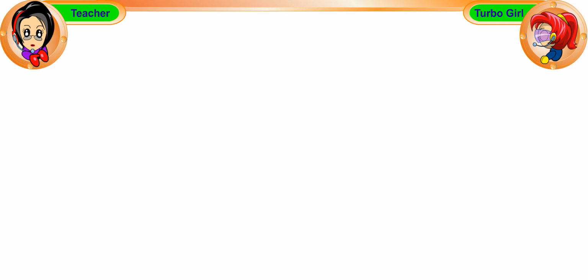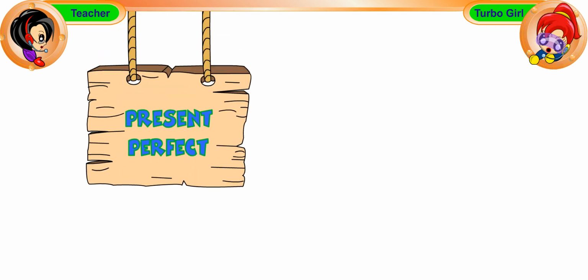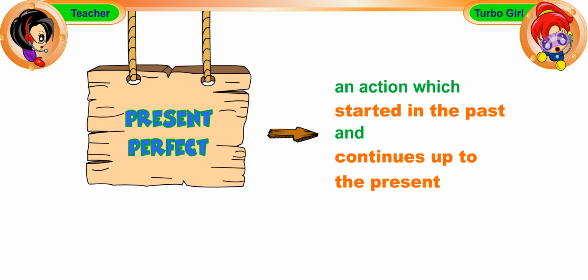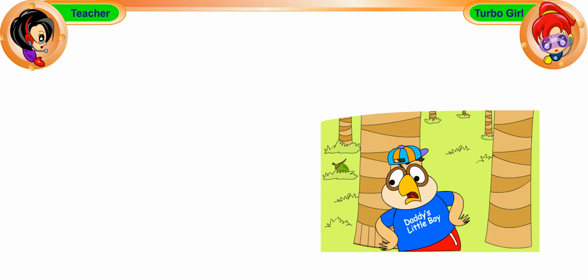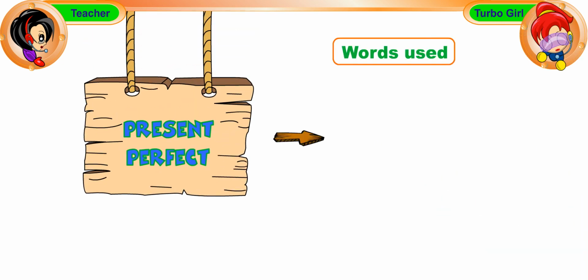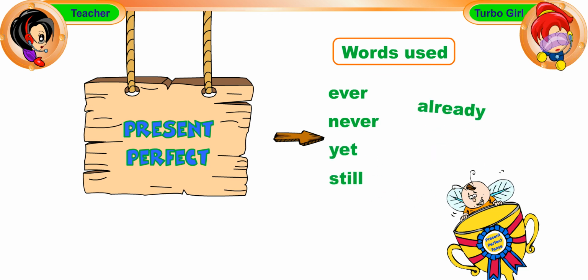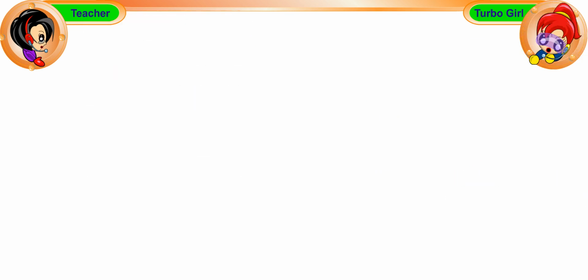Alright, Turbo Girl, can you tell us what you have learned in this lesson? We learned about the present perfect tense. We use the present perfect tense to talk about an action which started in the past and continues up to the present. For example, Oxford has lived in the jungle for 15 years. We often use the present perfect tense with these words: ever, never, yet, still, already, since, and just. For example, I have already eaten my cookie.